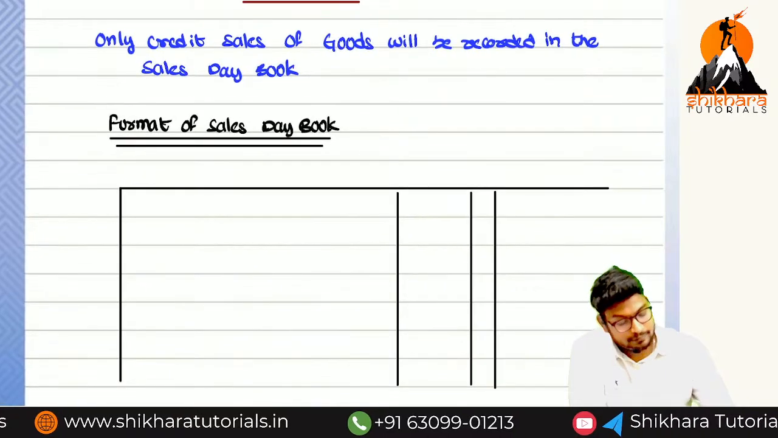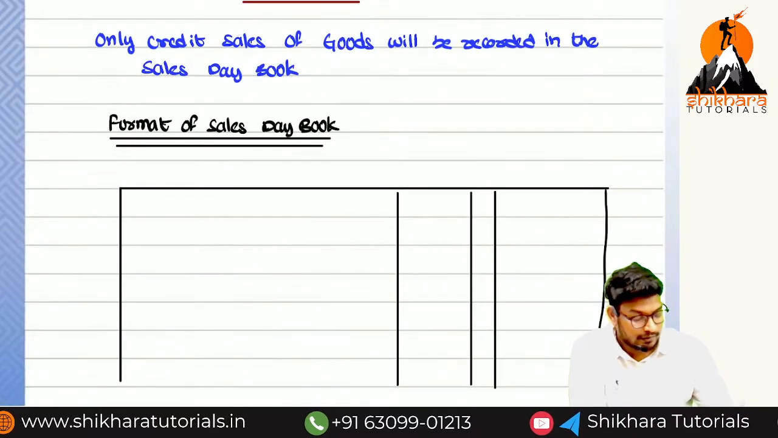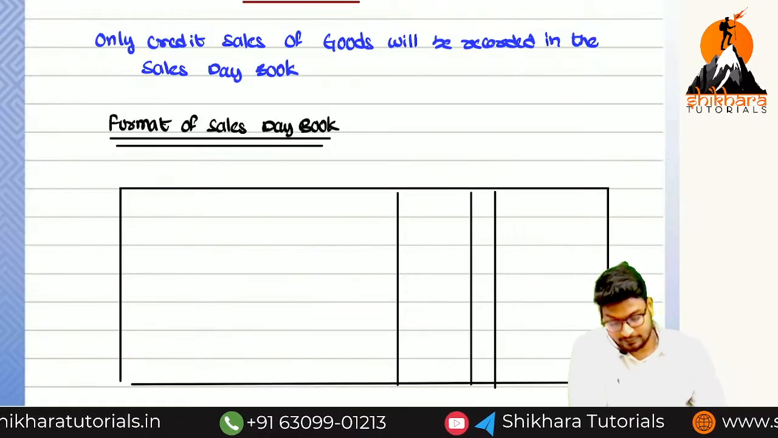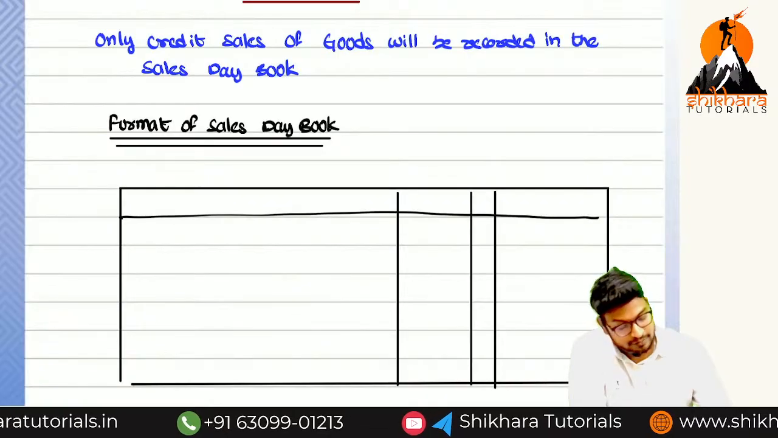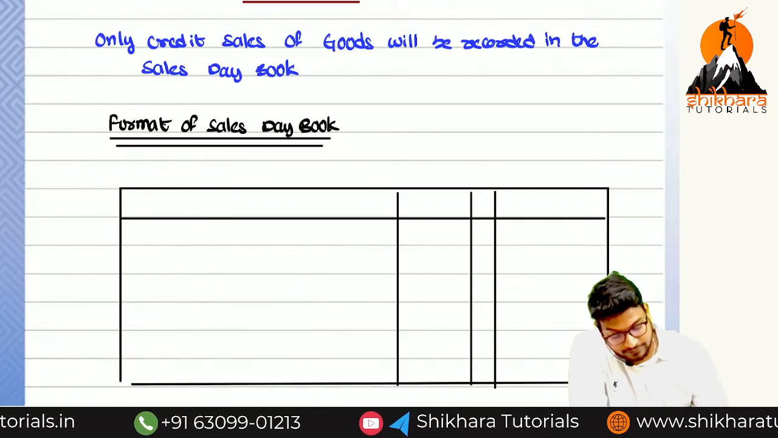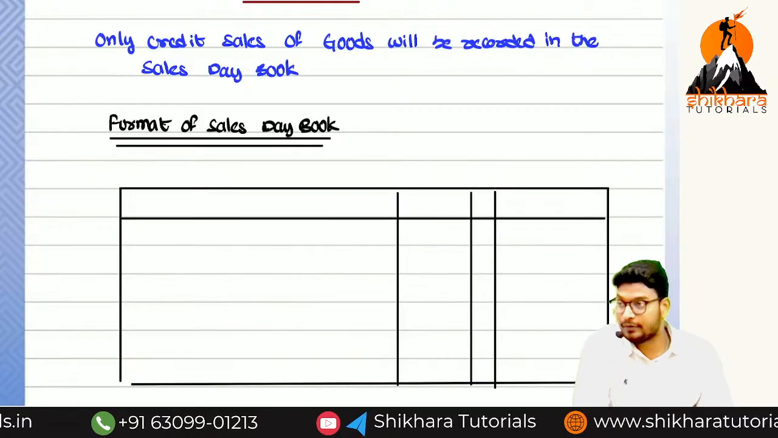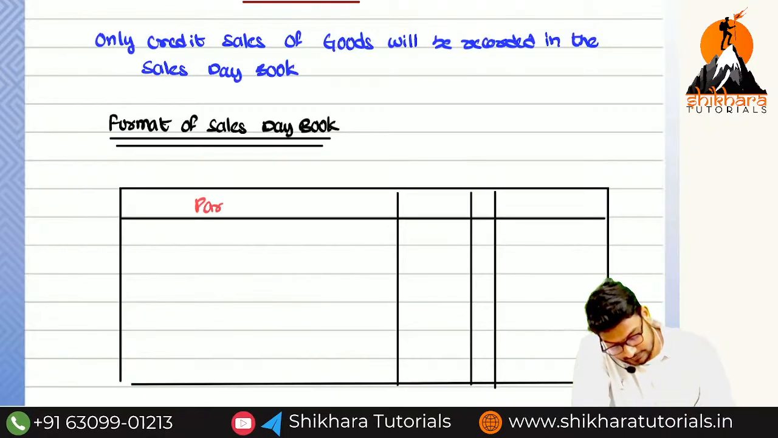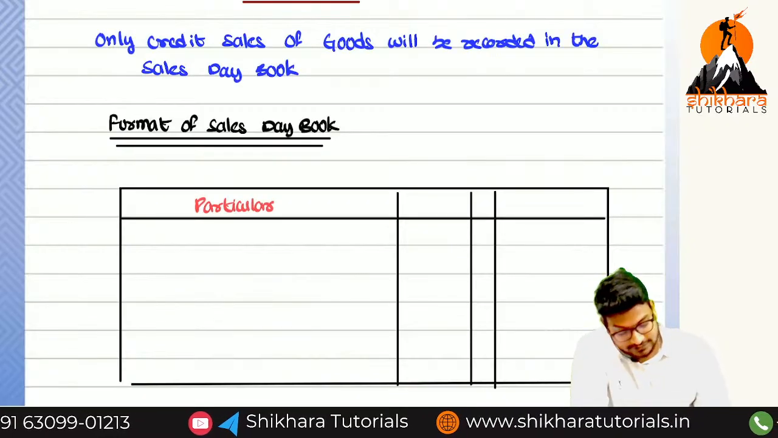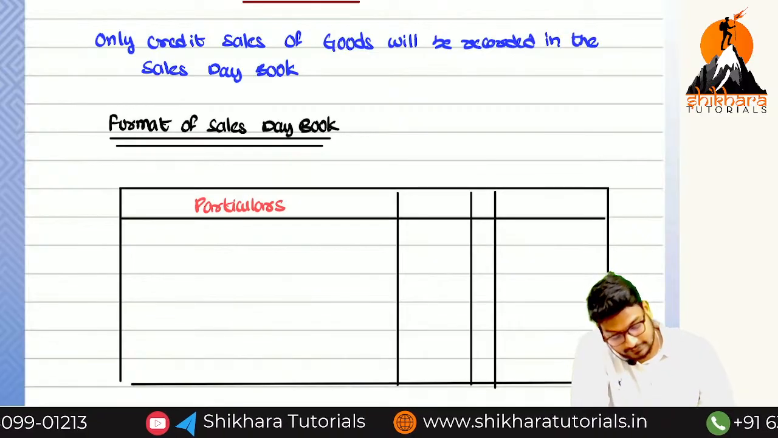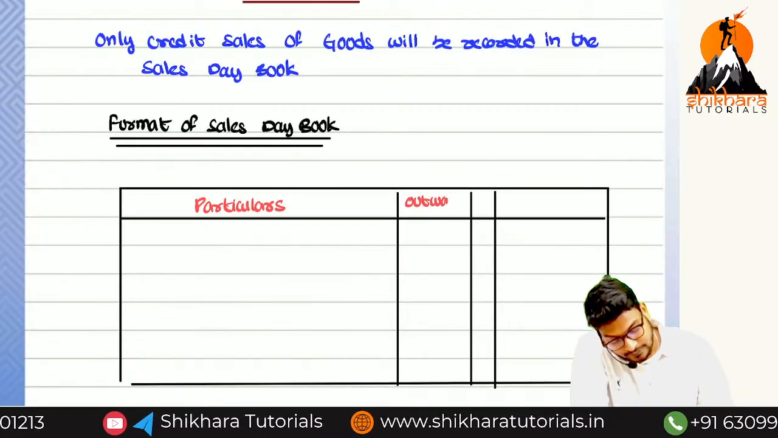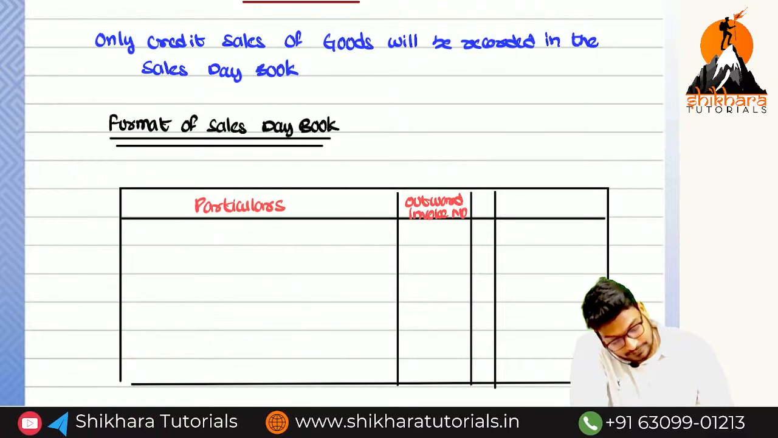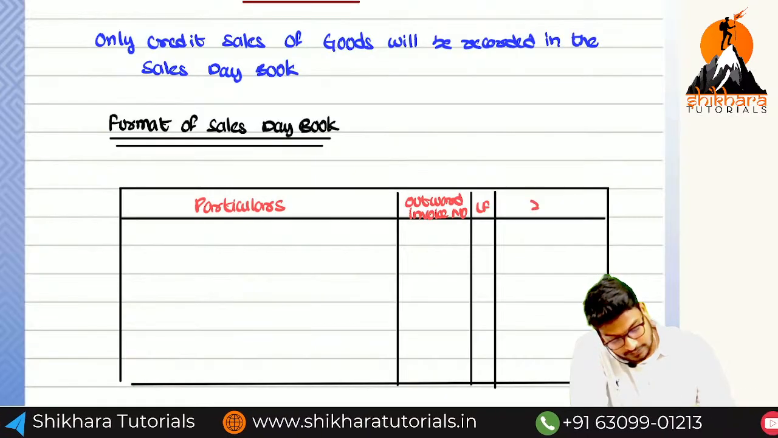So we have taken male cast or male members in the example of purchase. Now we can take what? Female team. Who are the females? Main powerful female in the Bahubali movie. Okay, sir. Shivagami. Particulars. Outward invoice number, LF and amount rupees.